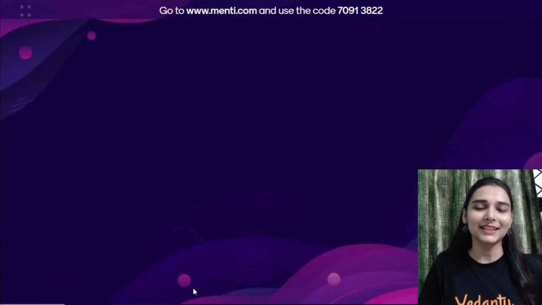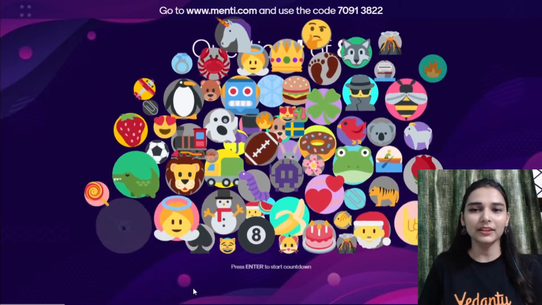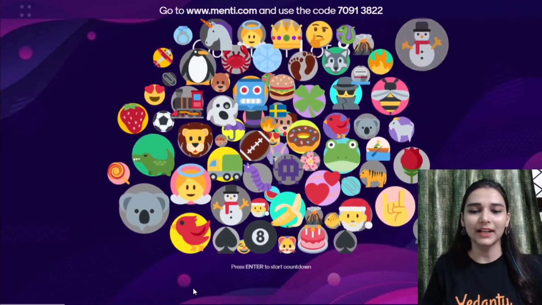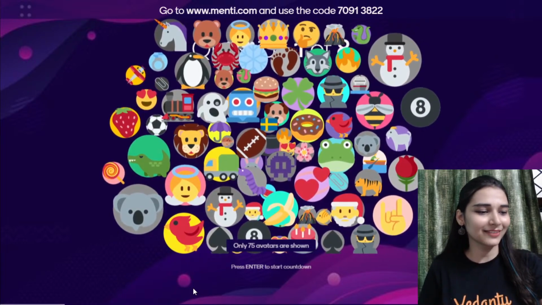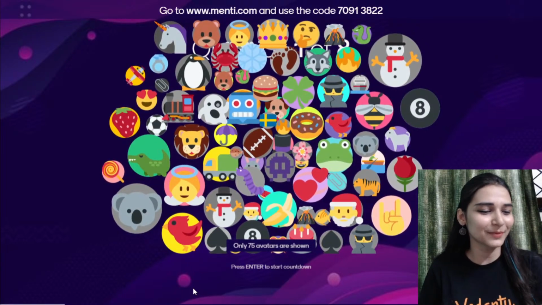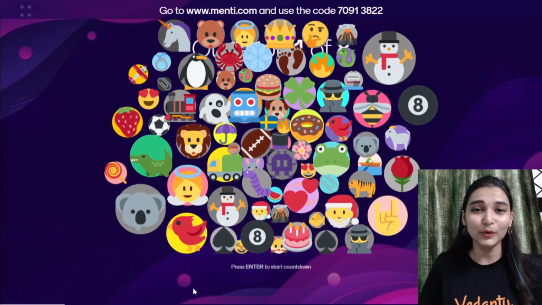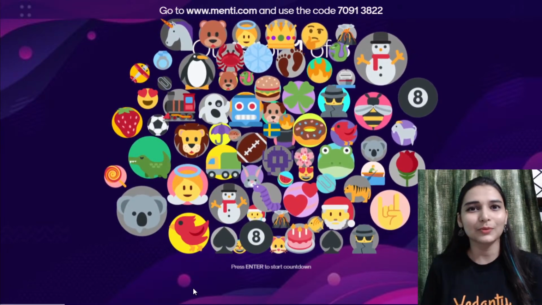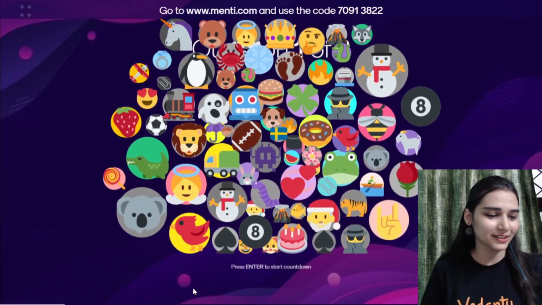Join in the Menti now. Go to menti.com and put in the code 70913822. Very good. I like that. Blue heart. So many blue hearts. See, Shilpi Ma'am always loves blue color. So whenever I see something that is blue, I think it belongs to me. I want it. Okay. Very good.